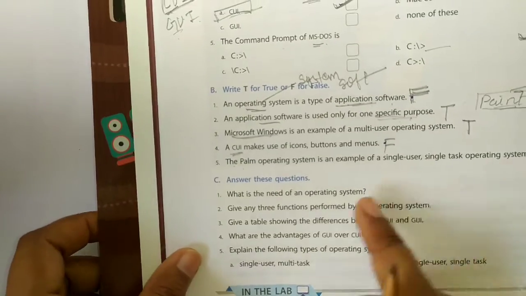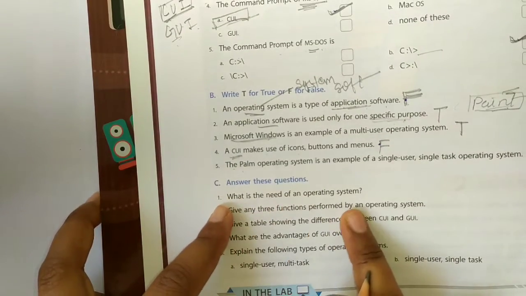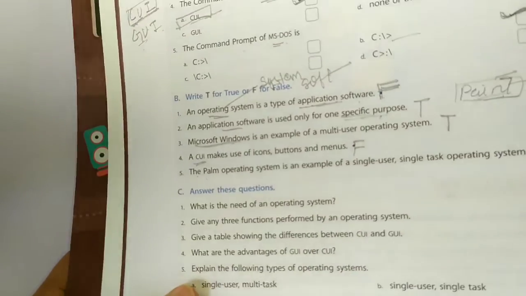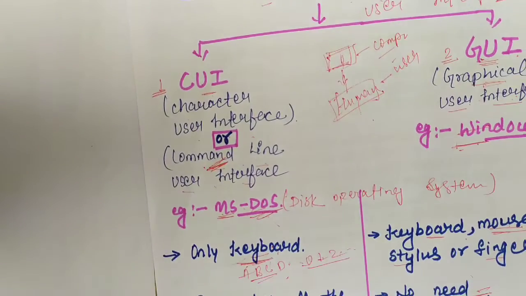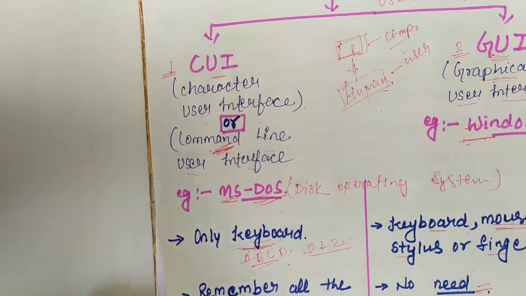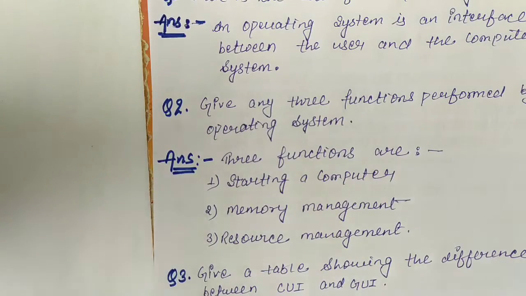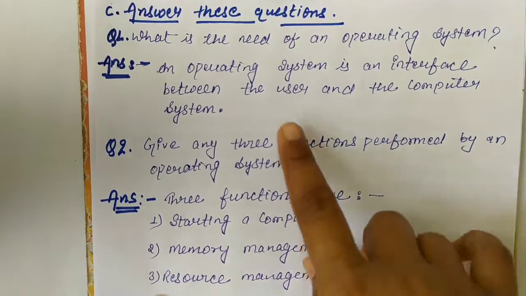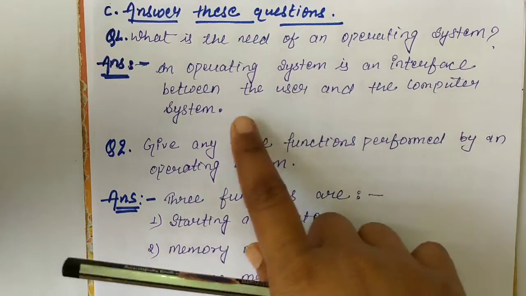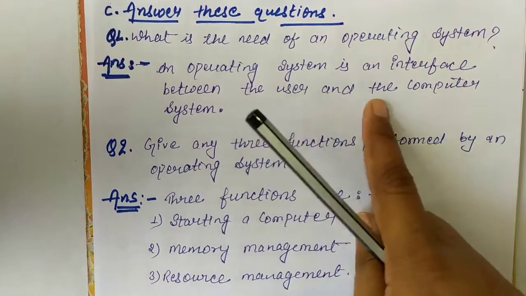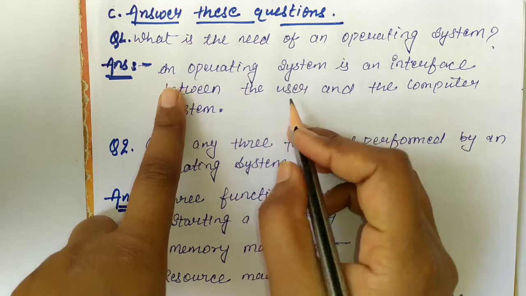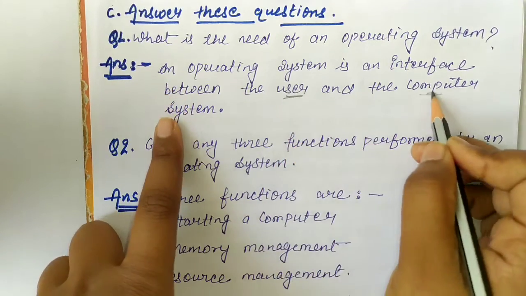Let's discuss the question answers. What is the need of operating system? Here I have written the answer of this question. An operating system is an interface between user and the computer.